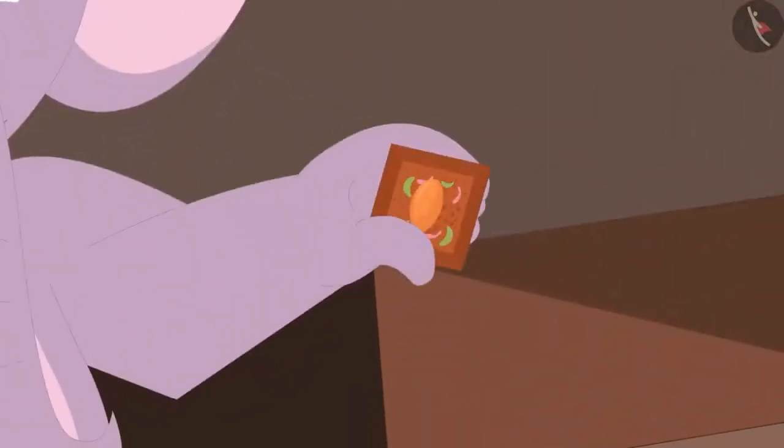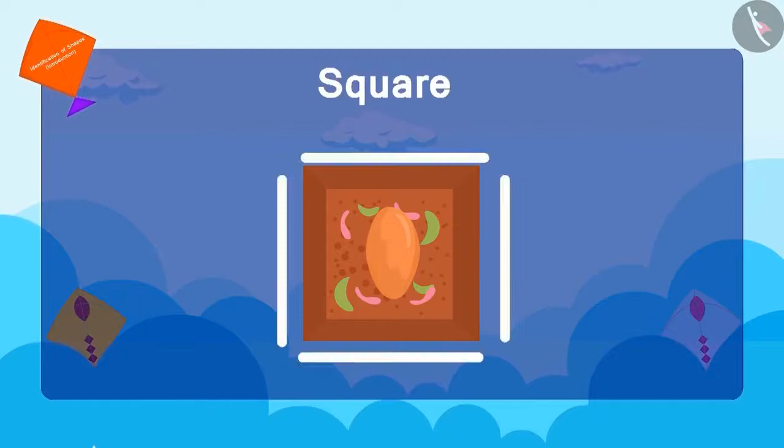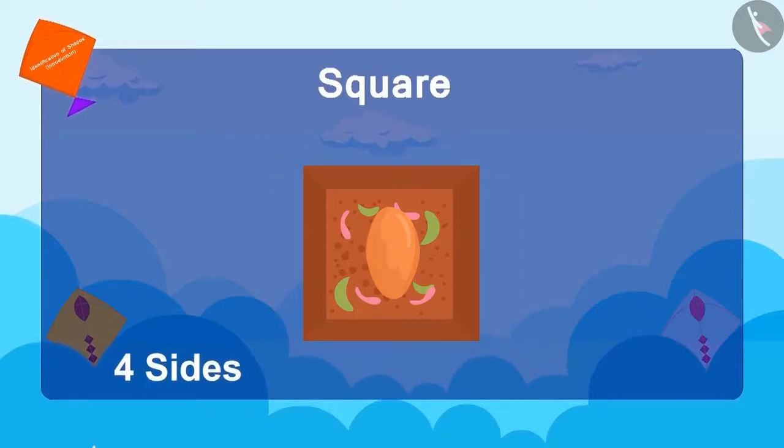Now finally, Appu showed Chanda a piece of walnut chicky of this shape. Children, what shape is it? This is a square. It has 4 sides. Do you know a unique thing about the square? All its sides are of equal length.